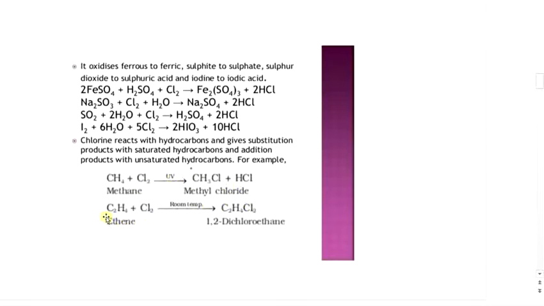When ethene, C2H4, that means CH2=CH2, reacts with chlorine at room temperature, there is formation of C2H4Cl2, that is 1,2-dichloroethane.